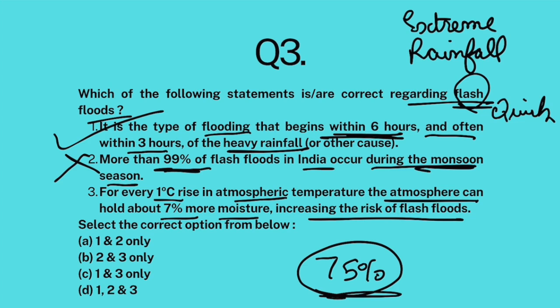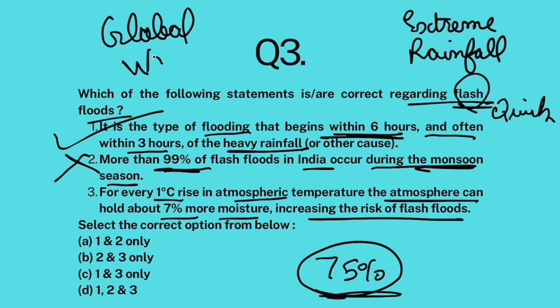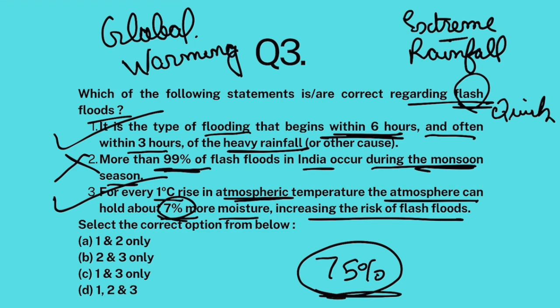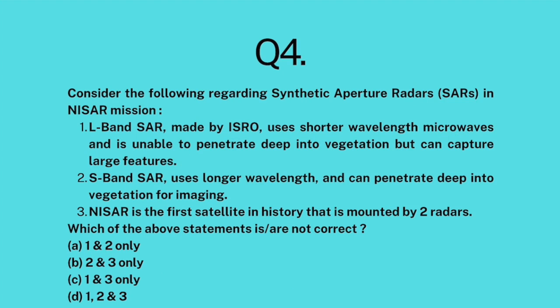Now, it is being said that flash flood events are going to increase in number and intensity in future because of global warming. And the reason for that is that with every 1 degree Celsius rise in atmospheric temperature, the capacity of the atmosphere to hold more moisture increases by 7%. So if the air holds more moisture, whenever there is rainfall, it is going to be extreme and severe. So global warming is also increasing the intensity of flash floods. So this is also correct. So 1 and 3 are correct. The answer is C.